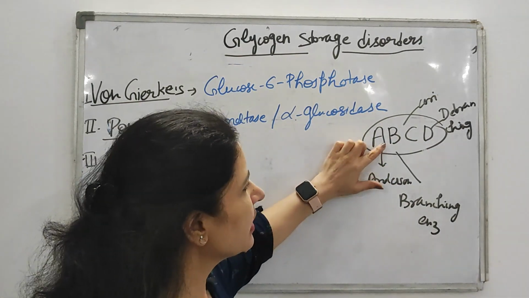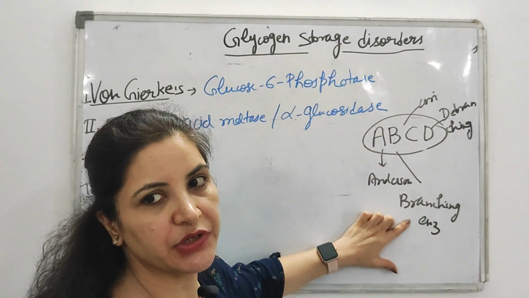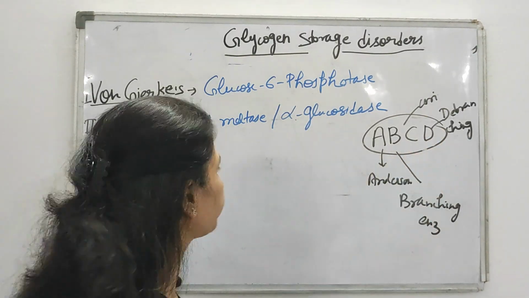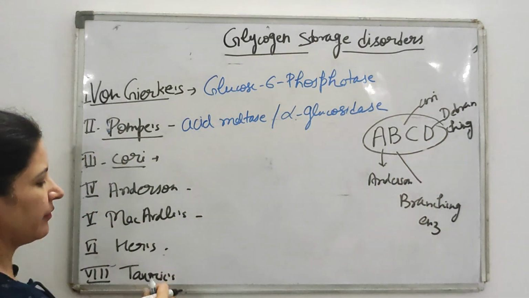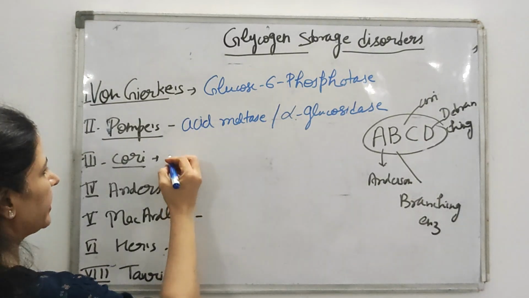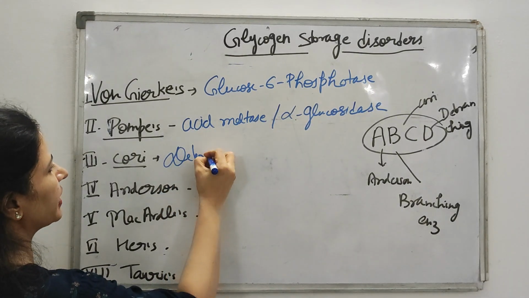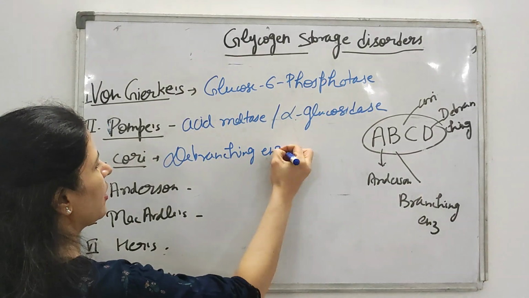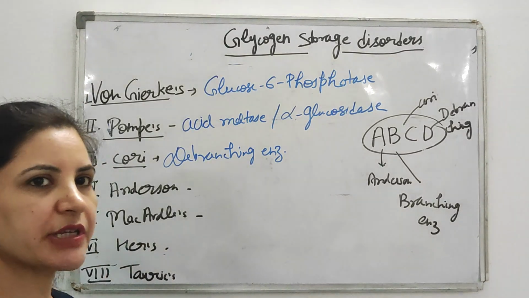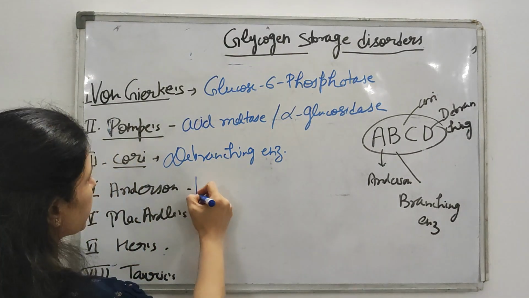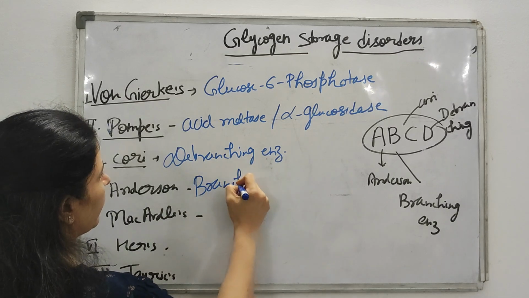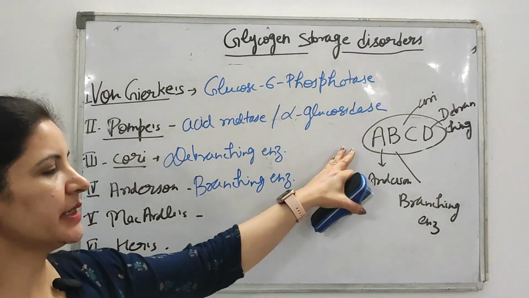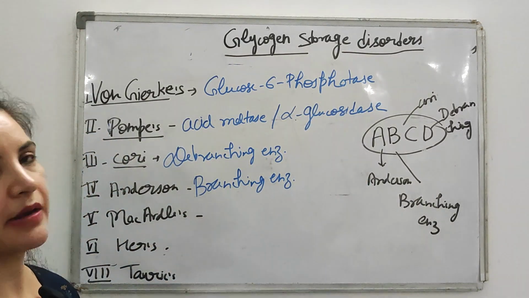So A, B, C, D. That means in Anderson, which enzyme is deficient? Branching enzyme is deficient. In Cori's, which enzyme is deficient? It's the debranching enzyme. So C, D. Then in Cori's, which enzyme is deficient? Debranching enzyme. Debranching enzyme is deficient in Cori's. And in Anderson, A, B, that is branching enzyme is deficient. So by this mnemonic A, B, C, D, you can remember Anderson and Cori's.